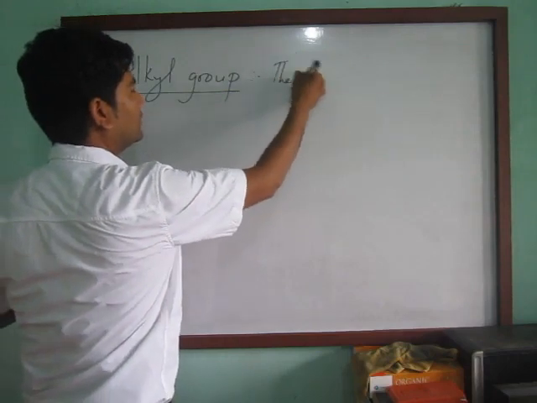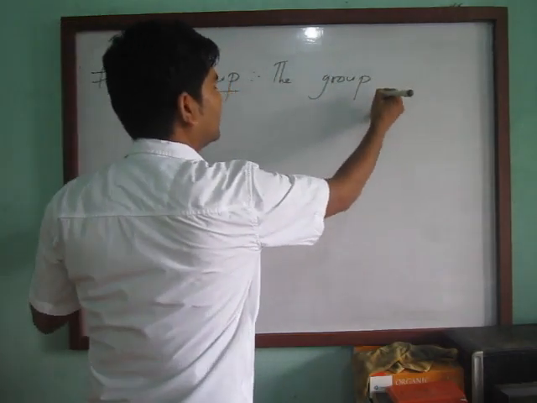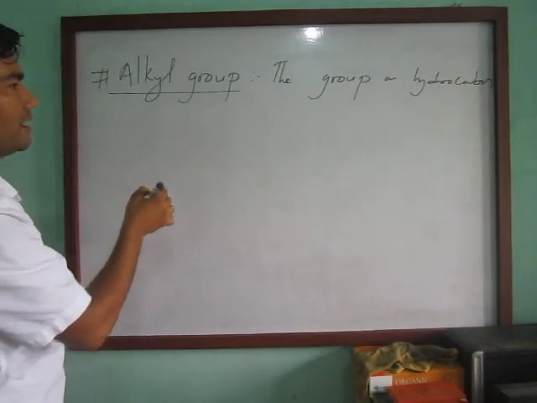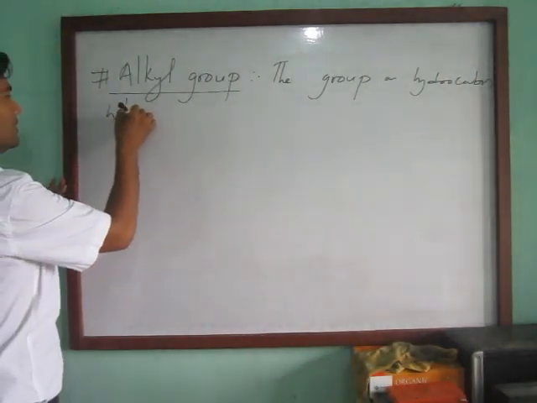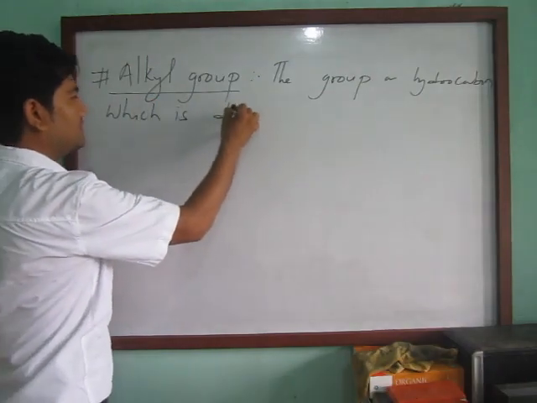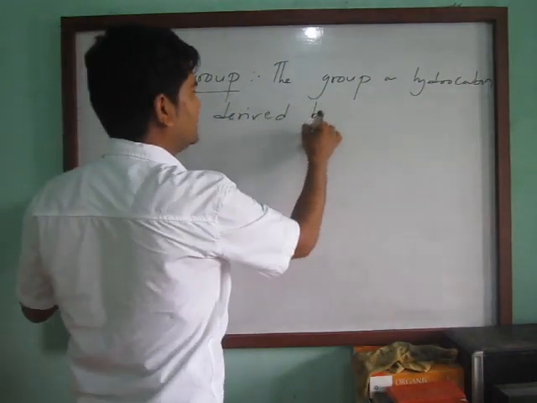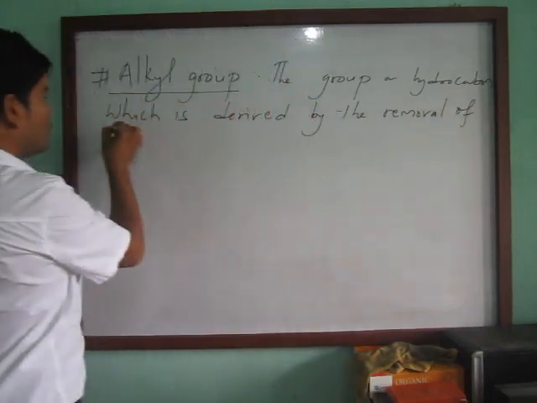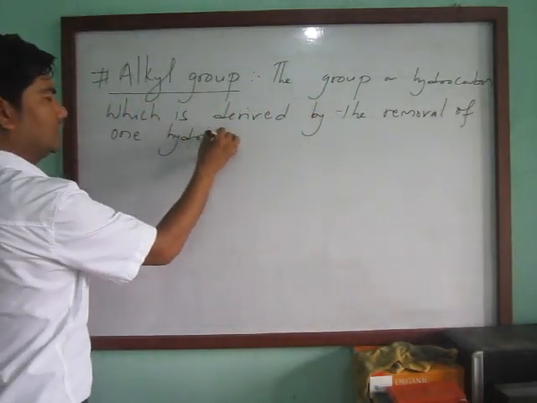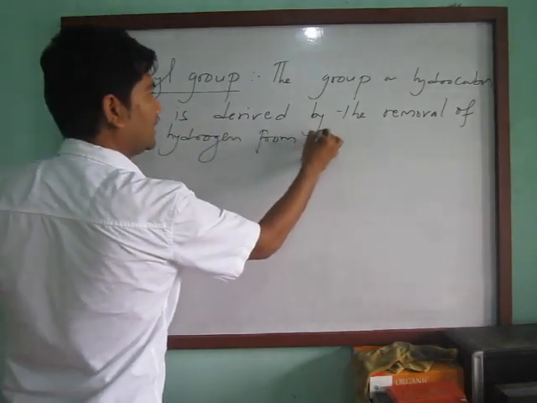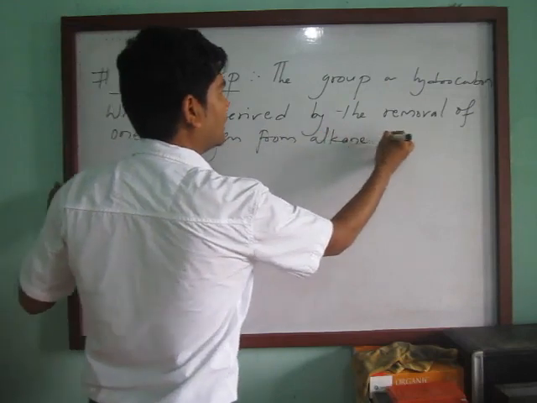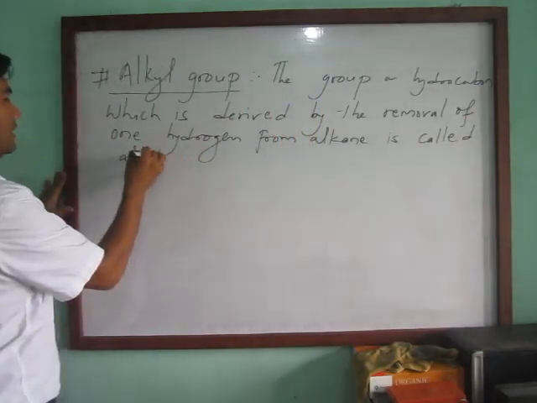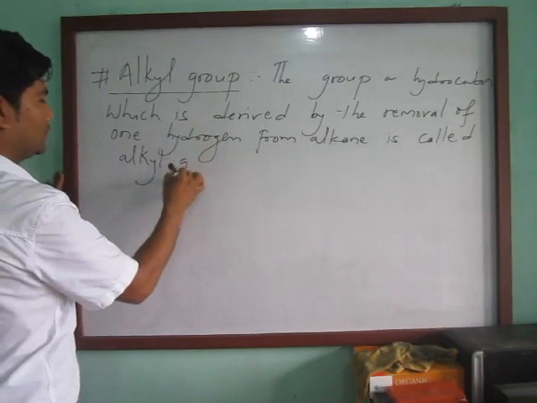So the group or hydrocarbon which is derived by the removal of one hydrogen from an alkane is called an alkyl group.